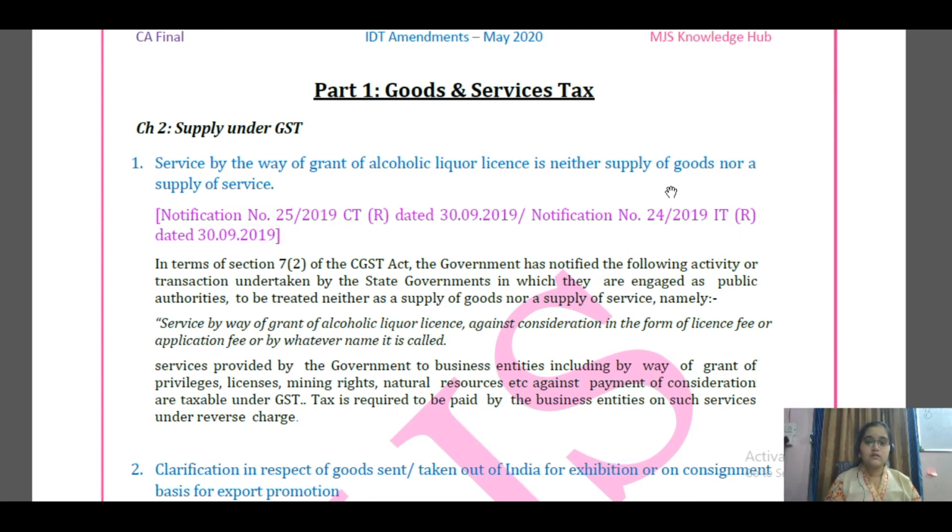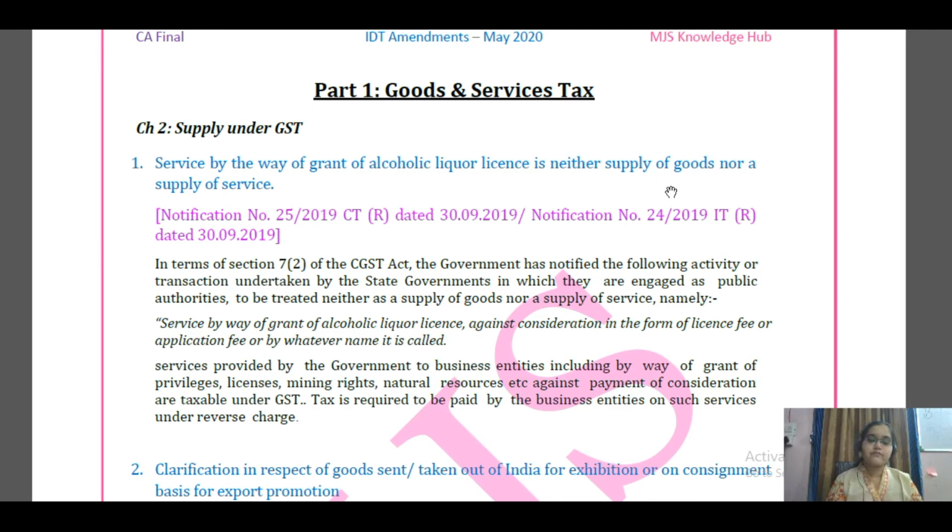Right? In that list, one more transaction has been added, that is service by way of grant of alcohol liquor license against consideration in the form of license fee or application fee. If you want to deal in alcohol liquor, you need to obtain a license from the government, right? So you'll pay a consideration to them. That service is not considered as supply of goods, nor is it considered as supply of service. Therefore, it is neither supply of goods nor supply of service, and GST is not applicable to this transaction.